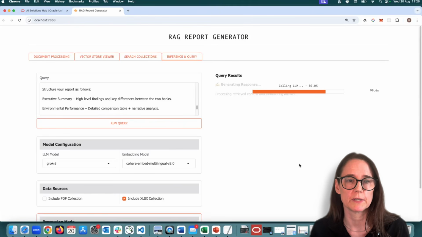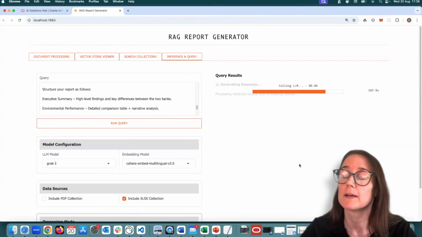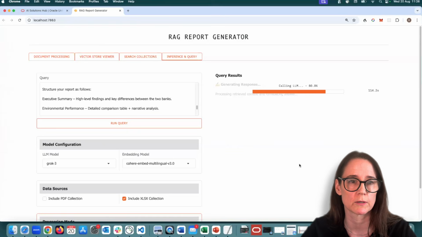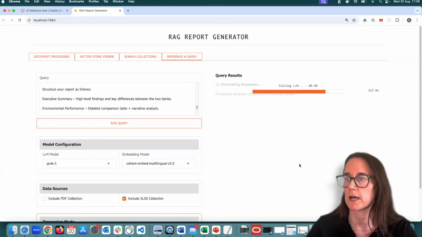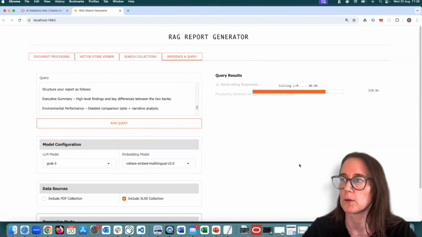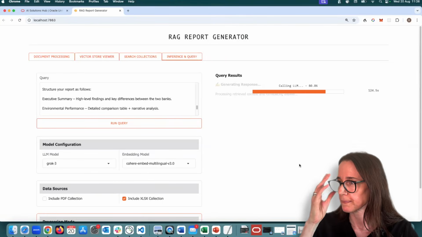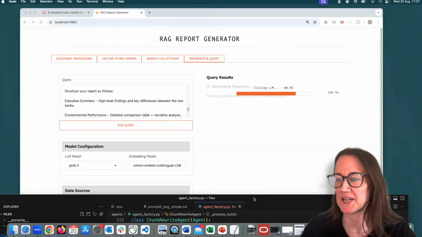It will retrieve a huge number of chunks from the vector store in order to answer the query. And it burns up tokens. So Grok has a large window, a context size of 16,000 on this service. So it's using up most of that in order to answer this query. It will get there eventually.